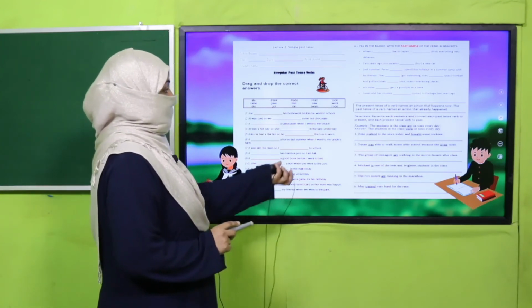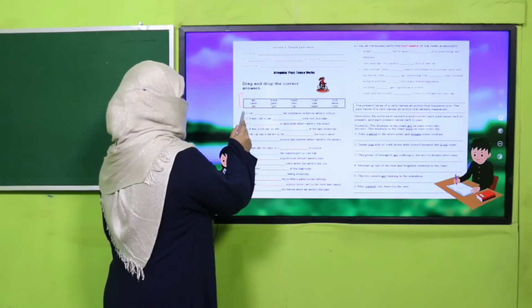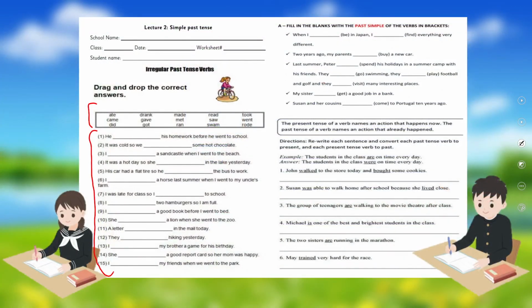And students, there is extensive practice. What you are going to do, here is a word bank. You will complete these sentences by selecting verbs from here. And here you will again convert present into simple past tense. And these are simple present sentences. You will rewrite them by converting them into simple past tense.